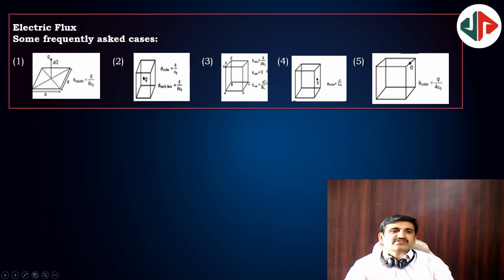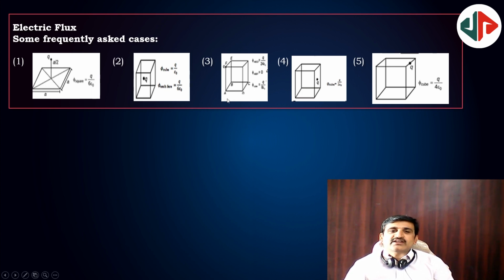Yeah, flux for this type of thing. If the charge is inside the cube, then the flux coming out is q by epsilon naught. Then the flux passing through one of the faces is q by 6 epsilon naught. Exactly. The first case is, suppose a charge is at a distance a by 2, then whatever flux comes through this given side is q by 6 epsilon naught.